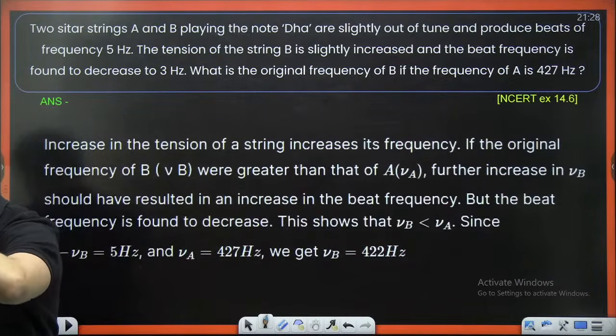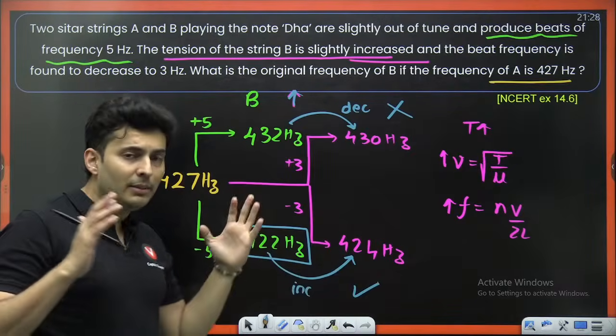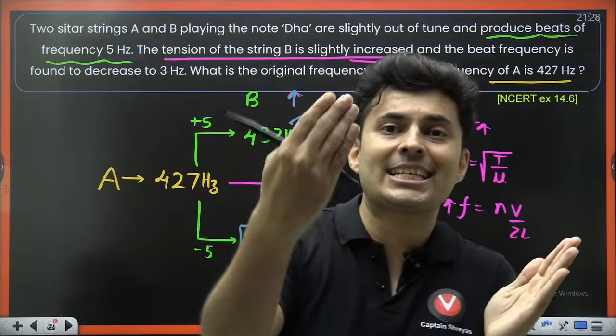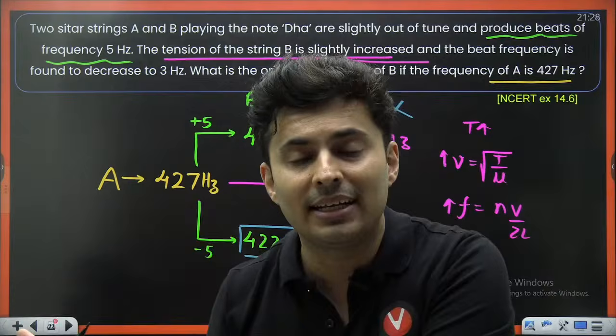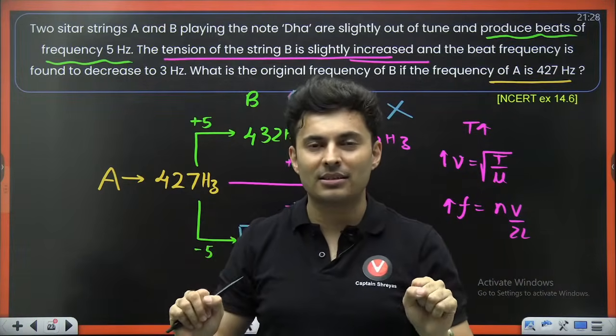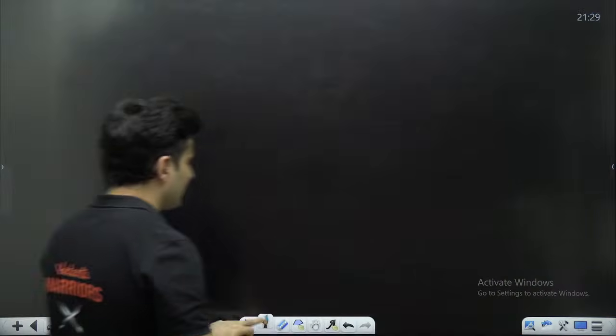These kind of questions are very, very common, right? So usually beat problems come up with two solutions. There will be one extra data given to remove that confusion, and then you can finalize either this or this. See, just imagine if I tell you something like this.